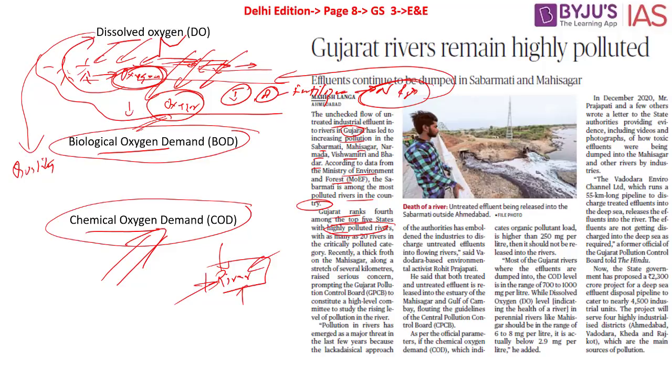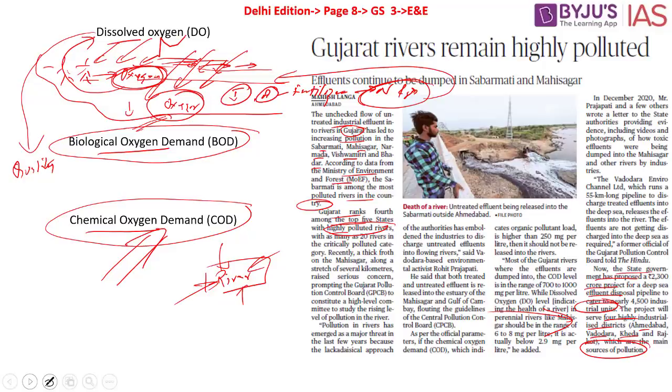So in order to overcome all these issues, urgent steps will have to be taken to check the pollution in this particular region. So what are the steps that have been taken? The state government of Gujarat has proposed a 2300 crore project for a deep sea effluent disposal pipeline to cater to nearly 4500 industrial units. The project will serve four highly industrialized districts of Ahmedabad, Vadodara, Kheda and Rajkot, which are the main sources of pollution. So these are some of the important updates and steps taken by the government of Gujarat. It is this that we have to understand in reference to this article.